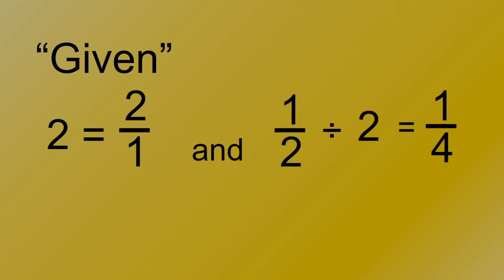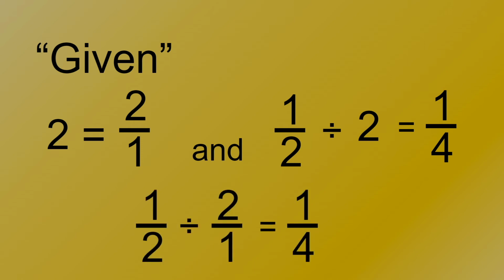Another given I have is a true division equation with a fraction, stating that 1 upon 2 divided by 2 is a fourth. This is also the same as saying 1 upon 2 over 2 is a quarter, or more simply, half of a half is a quarter. Now I have combined both of my givens to make a new equation, which I know is true because the two above givens are also true.